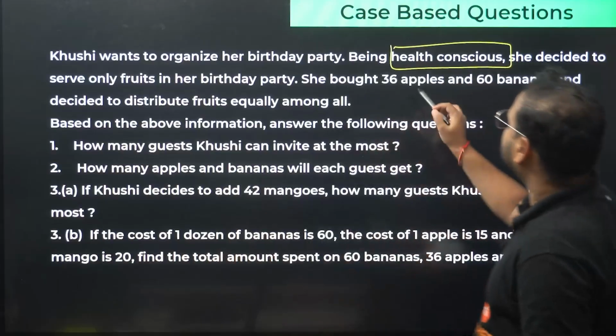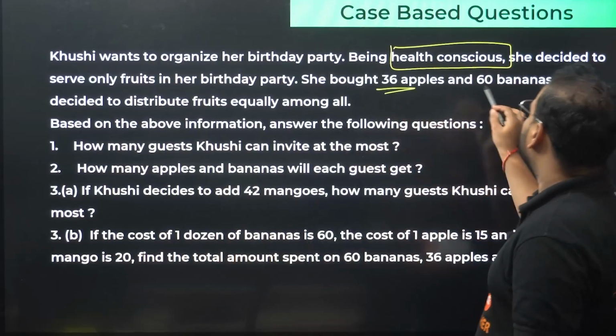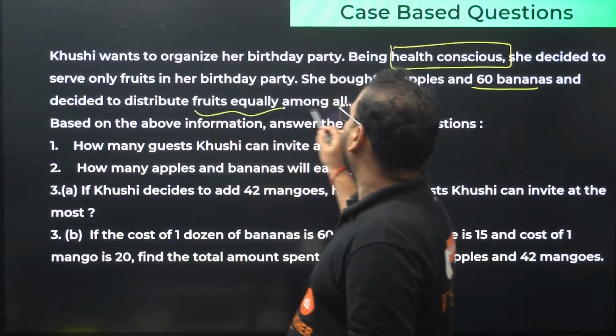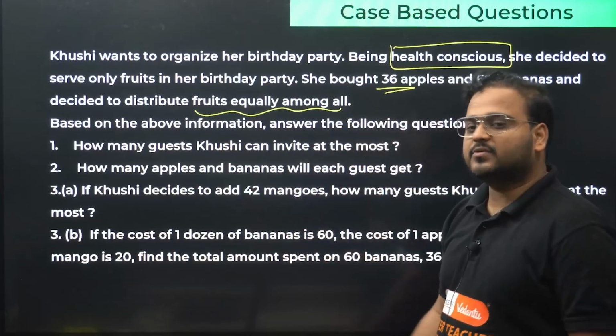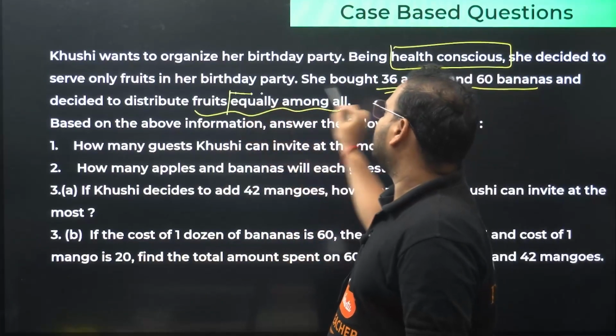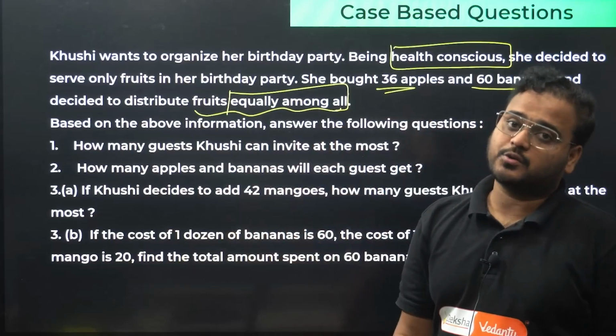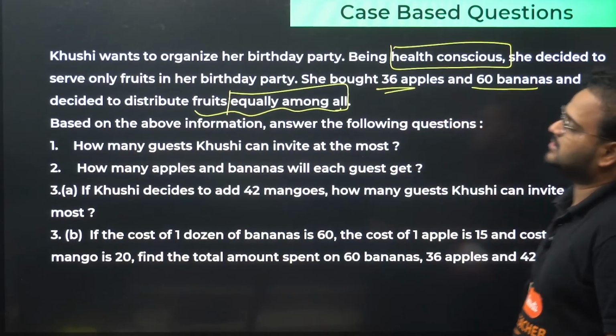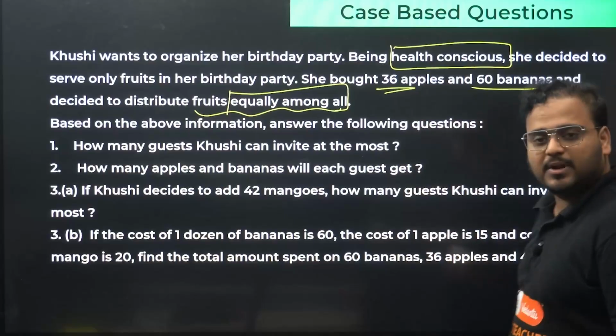She bought 36 apples and 60 bananas and decided to distribute the fruits equally among all. Equally, this word is very important. Otherwise, the concept of HCF LCM will be lost over here. Equally among all, 36 apples and 60 bananas are there.